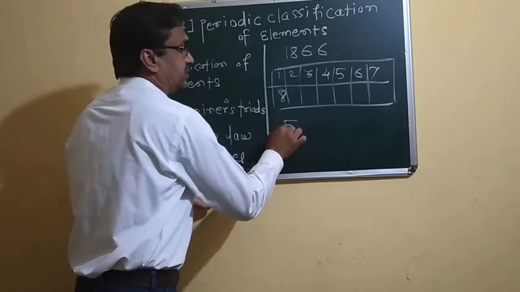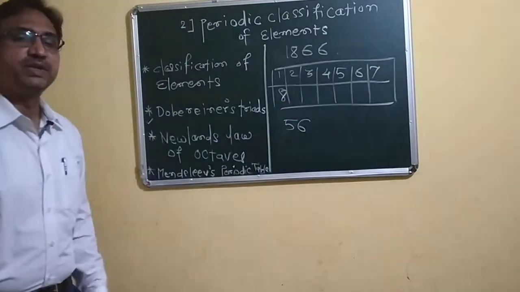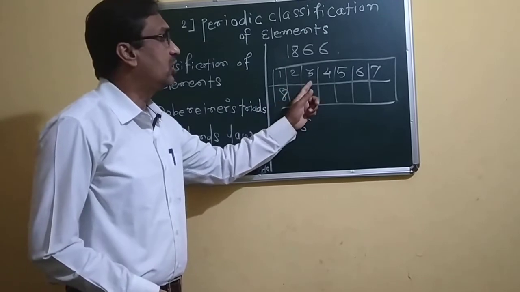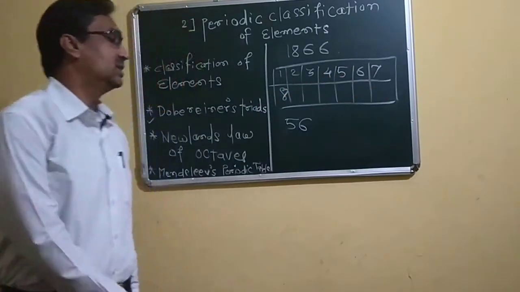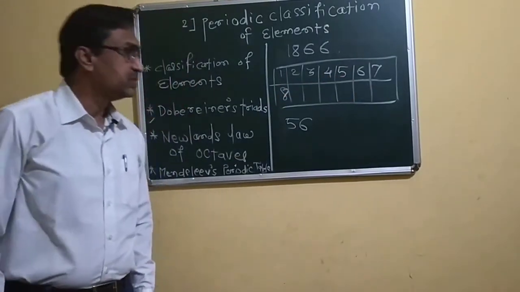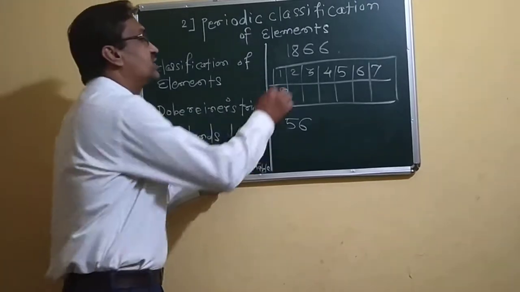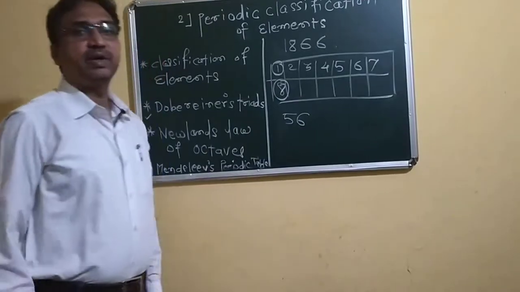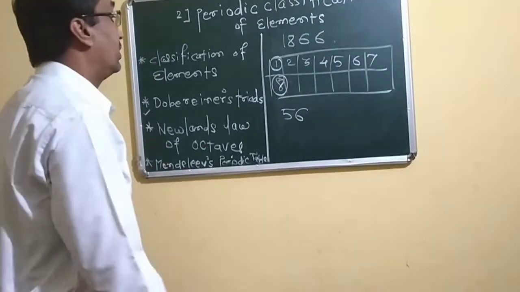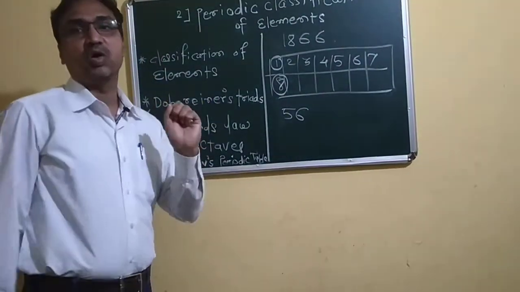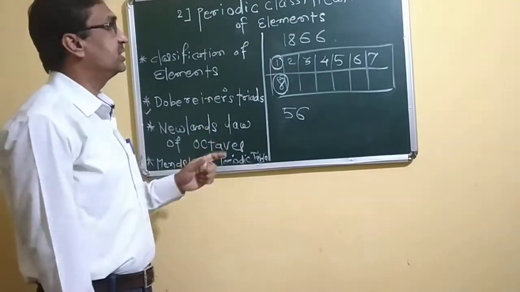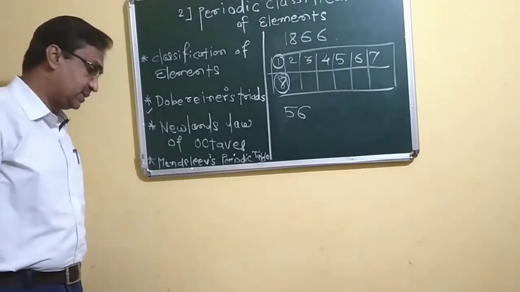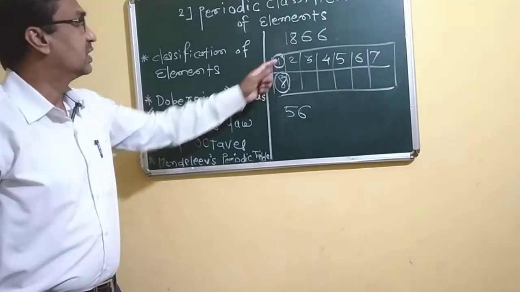After that he found that the first element and the eighth element have the same chemical property. There is a repetition in their chemical properties. Every eighth element had a property similar to that of the first one.